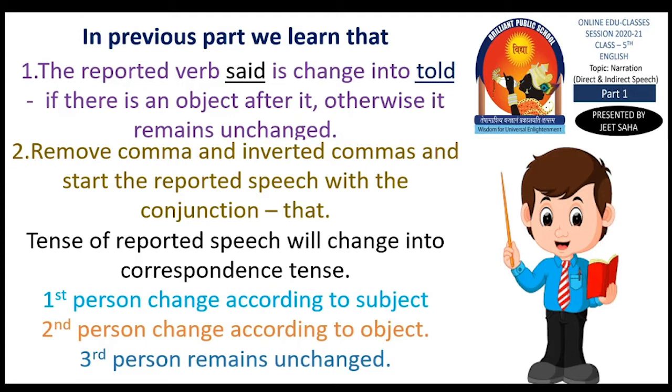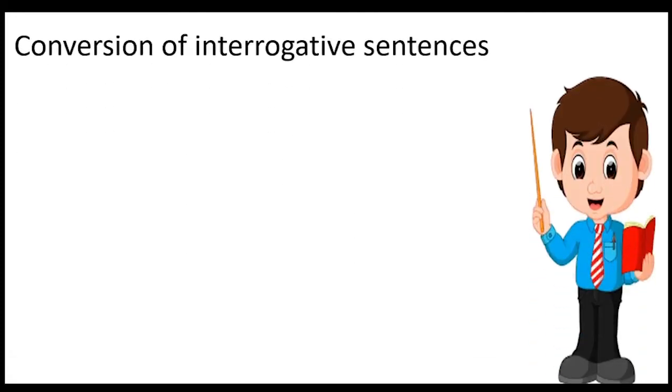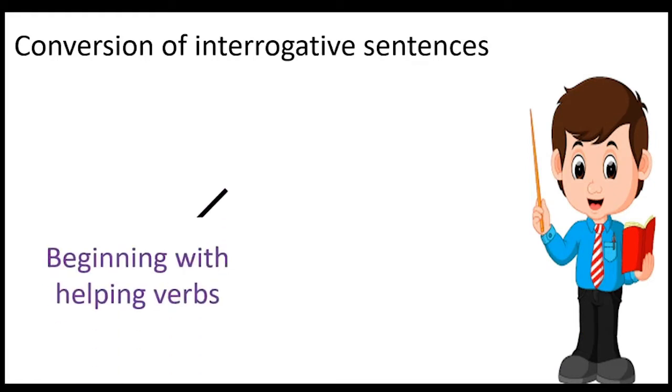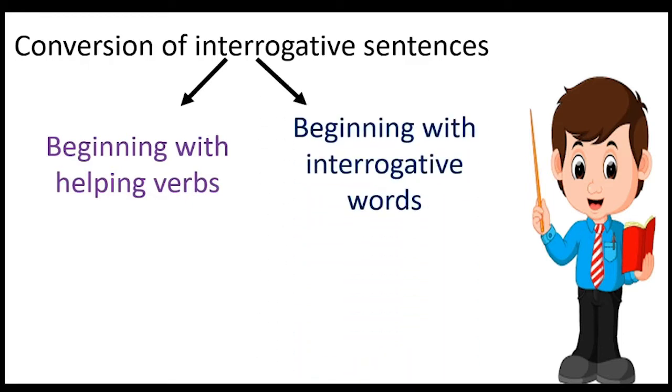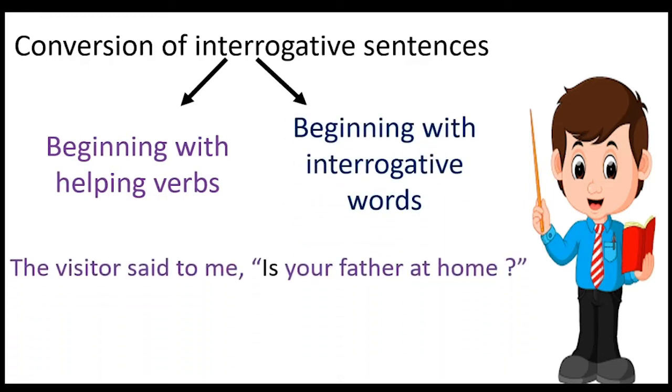Today in this video we are going to learn how to change an interrogative sentence into reported speech. So children, an interrogative sentence is of two types. Either it will start with a helping verb or it will start with an interrogative word. For example, the visitor said to me, "Is your father at home?"